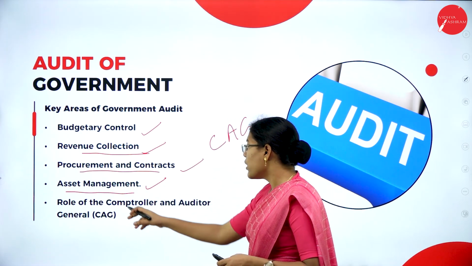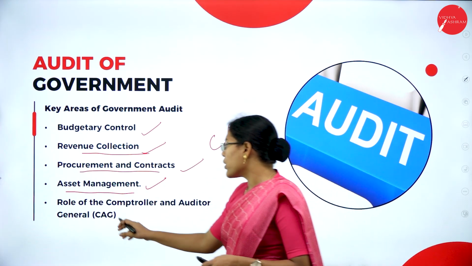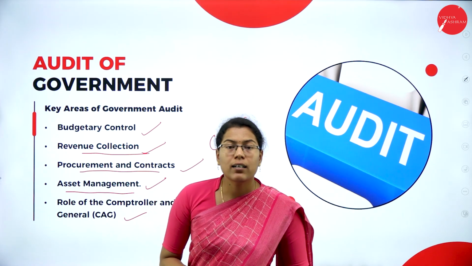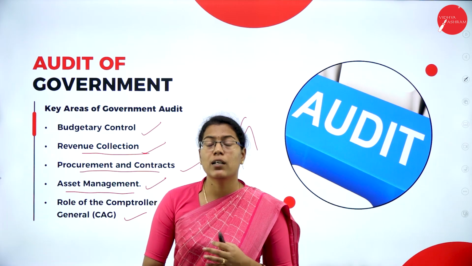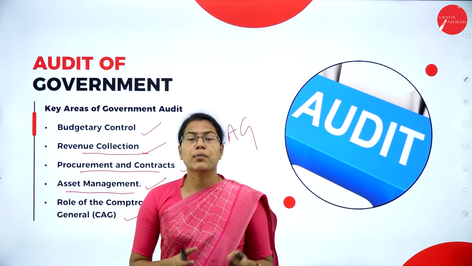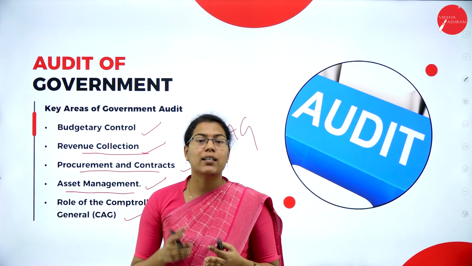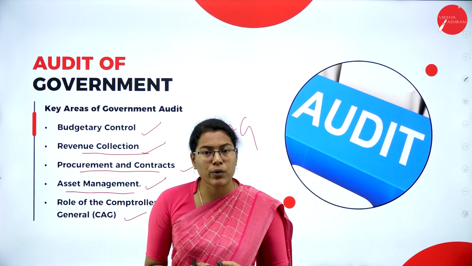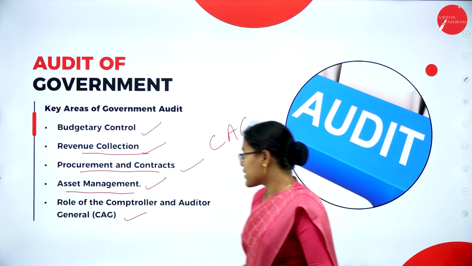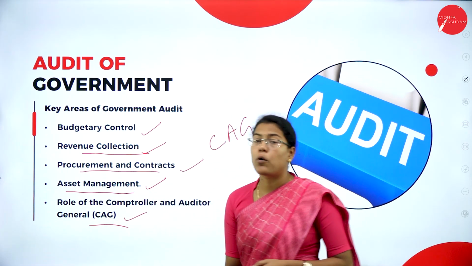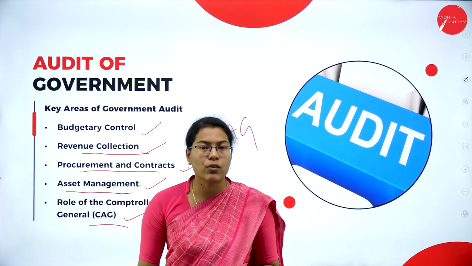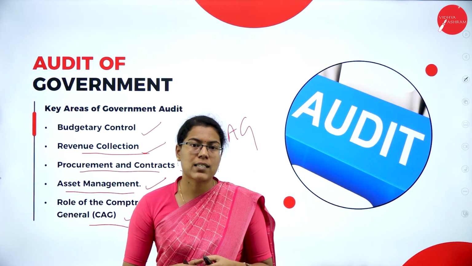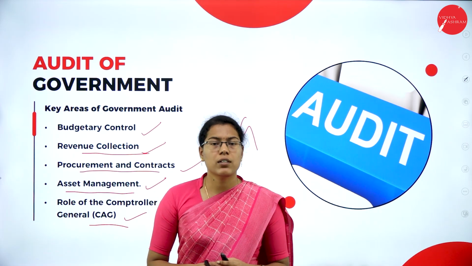And next we have the role of the Controller and Auditor General. In India, the Controller and Auditor General of India is responsible for auditing government bodies of state governments, central governments, public sector units, etc. Hence, a CAG's audit of government bodies is very critical in order to promote transparency and accountability of the governments and also their financial position.